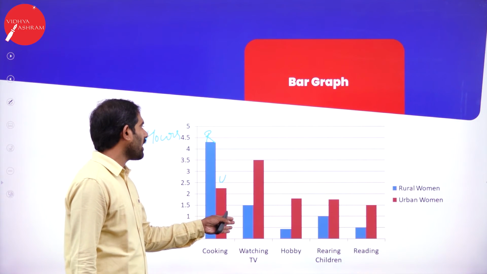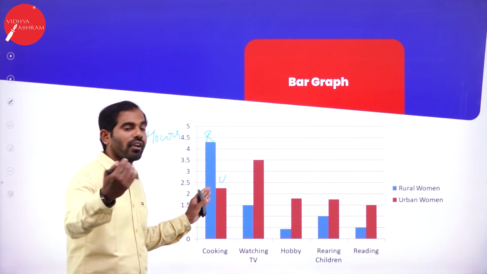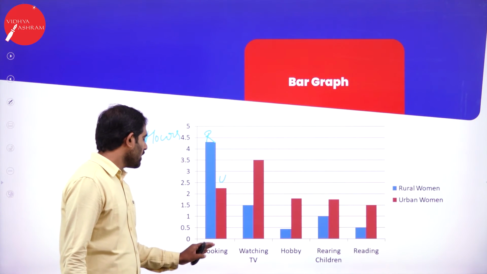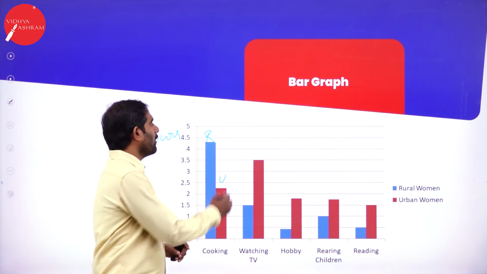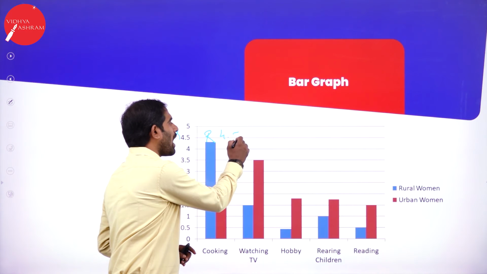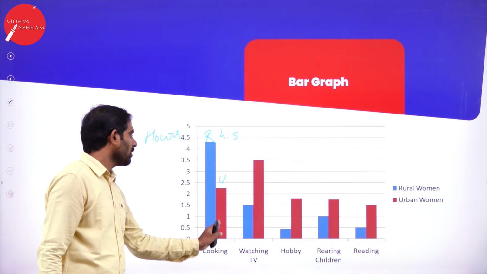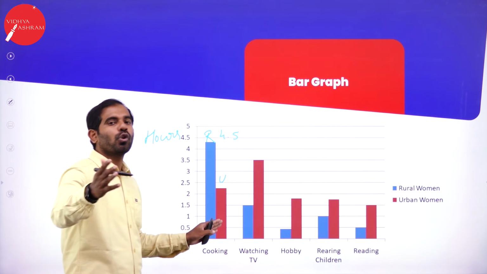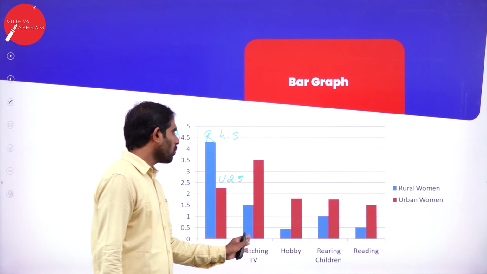By looking at this graph, you can make use of different words. One can understand that rural women spend nearly 4.5 hours on cooking compared to urban women, who spend only 2.25 hours on cooking. Next comes watching TV.